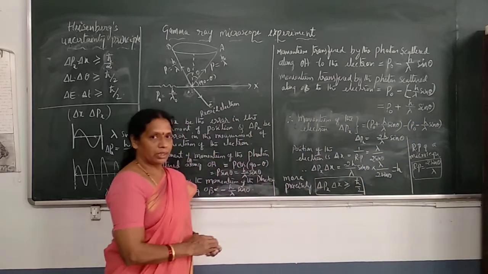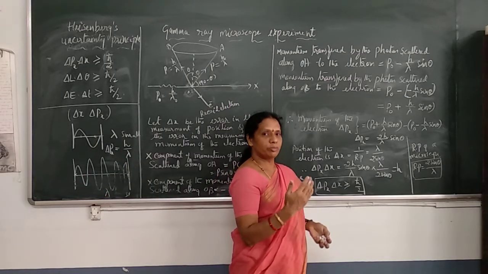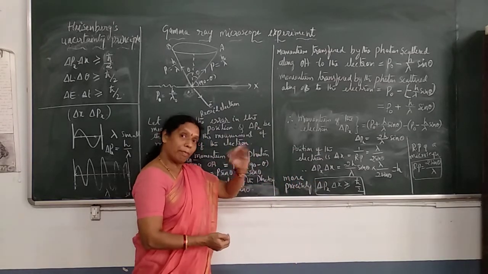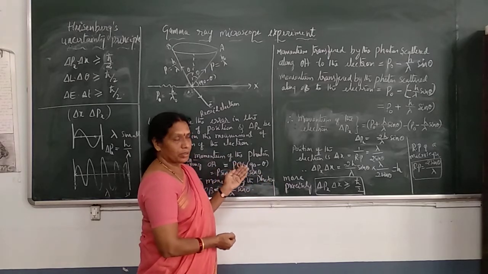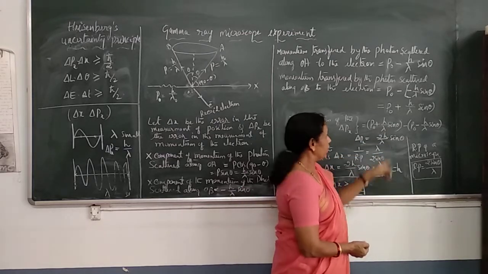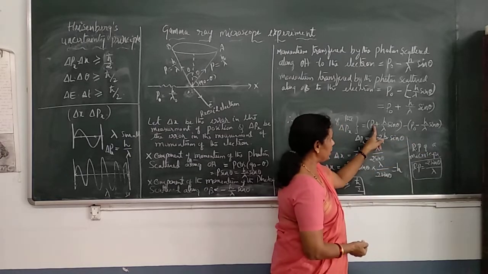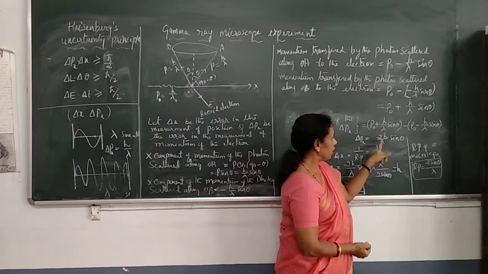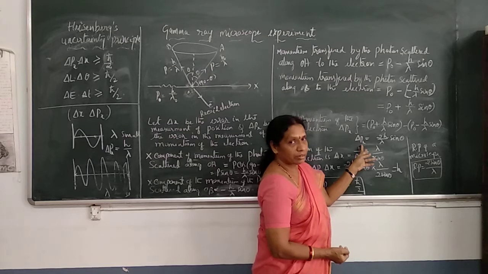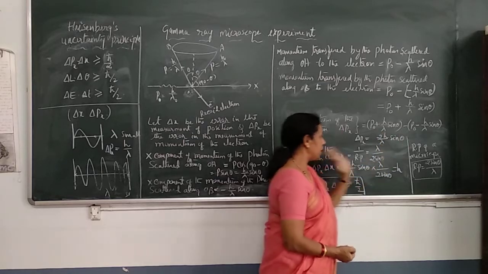Now, what's the net momentum? We have the two momentum values along the same direction OX, so the net momentum transferred to the electron by the photon is the difference between the two. P naught plus h by lambda sin theta minus P naught minus h by lambda sin theta, you get 2h sin theta by lambda. This net momentum is considered as delta px. So we got the expression for delta px: 2h sin theta by lambda.